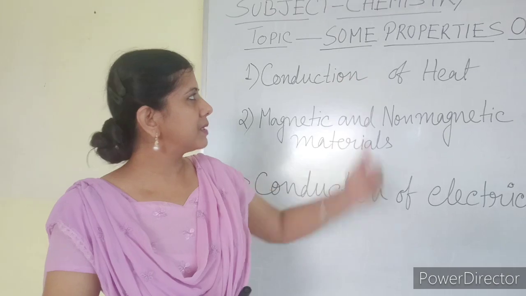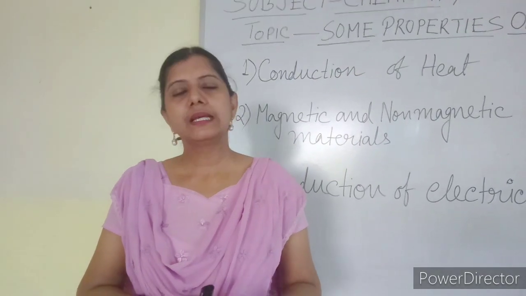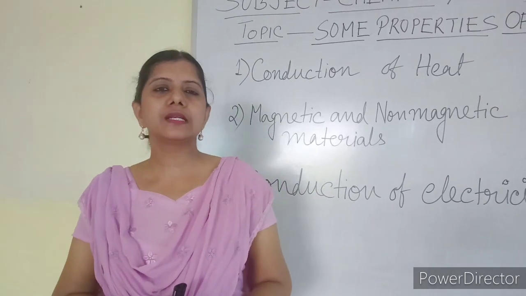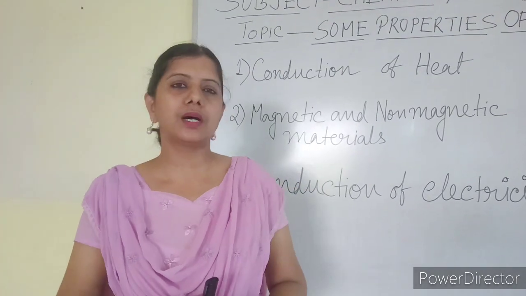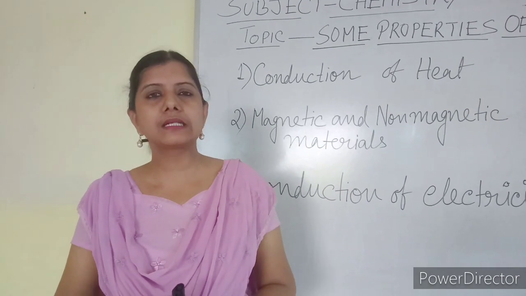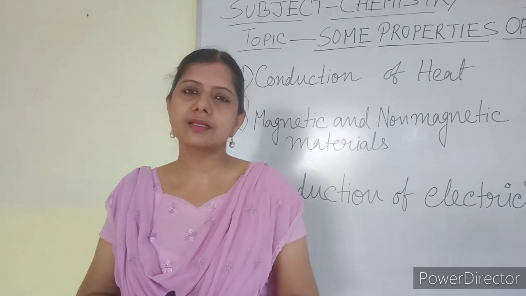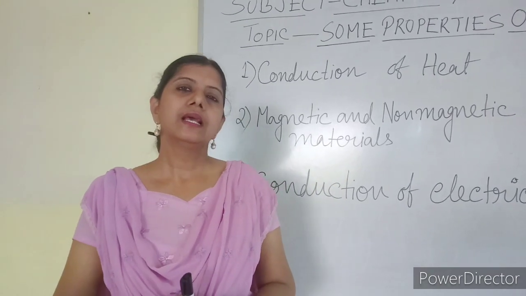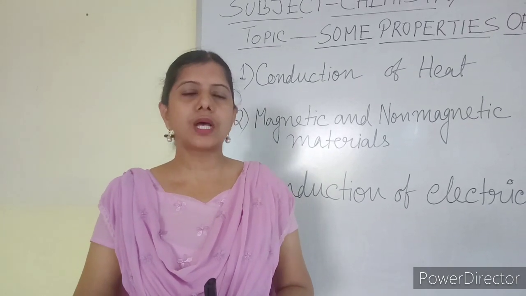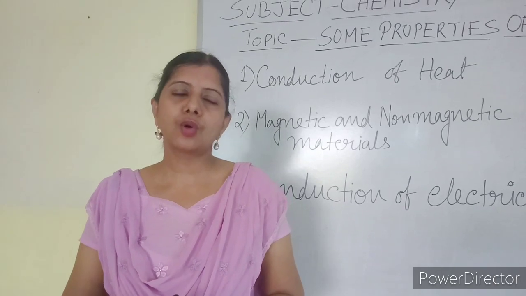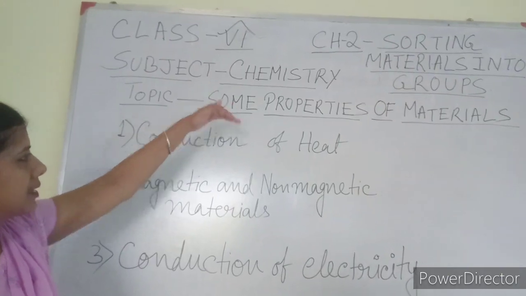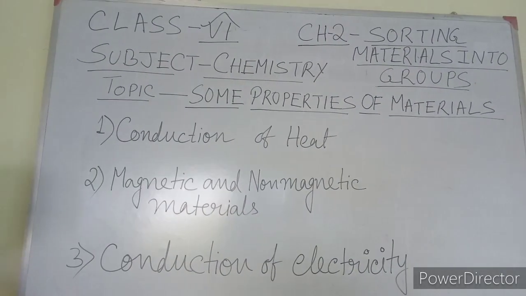This is the same chapter, sorting material into groups. In this chapter I have already sent you previous videos. In my previous video I went through the property of matter, in which I told you about light, whether light can enter inside a material or not. According to that, you can divide the materials into three categories: transparent, translucent and opaque. That I have already discussed. Today I am going to discuss some other common properties of materials.